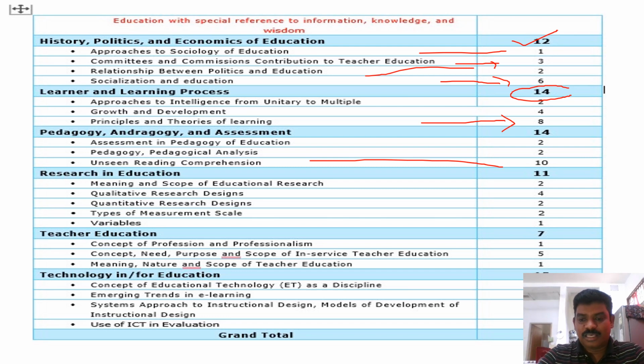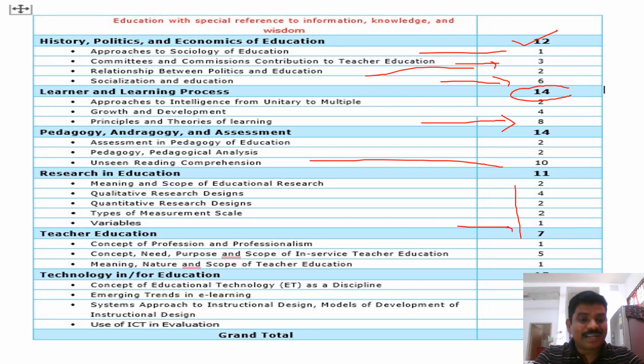Research in education, see here. It is very difficult to identify which area they are concentrating on, but they covered all areas: meaning and scope of educational research, 2 marks; quantitative research design, 4 marks; quantitative 2 marks and qualitative 4 marks; types of measurement scale, 1 mark. See here, variables, independent variable and dependent variable, 1 mark.